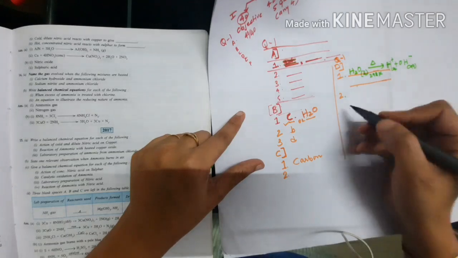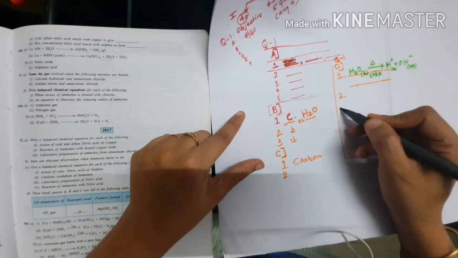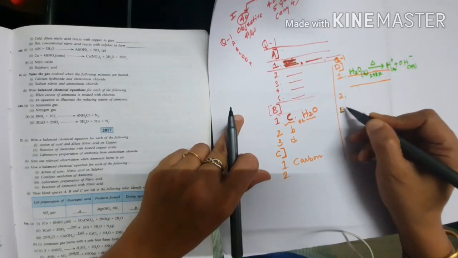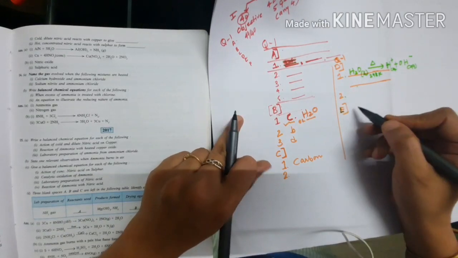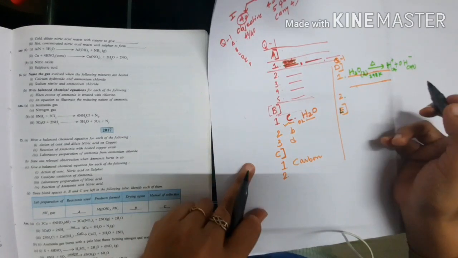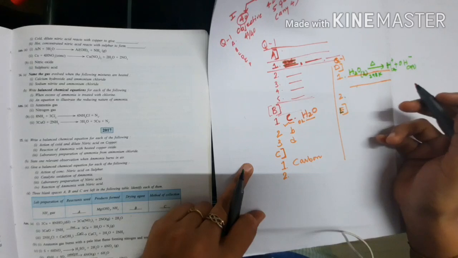Got it? Then suppose next one, E, after D, E will become, and E is: write your observation for the reaction. So what will you write for that?